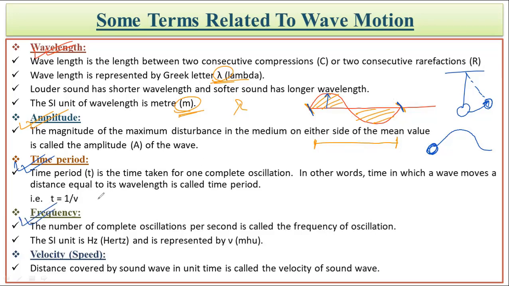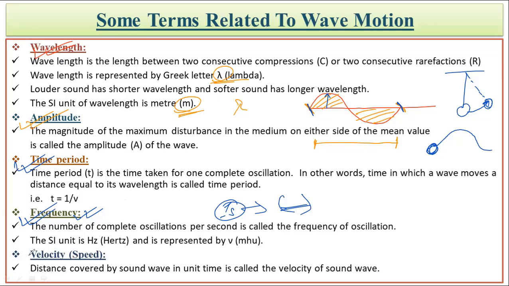The next thing which we need to remember is the frequency of the sound. The total number of complete waves formed in 1 second, okay, in 1 second time period, the total number of waves which are caused, that is called the frequency of sound. So the frequency is the total number of waves that can be observed in 1 second.